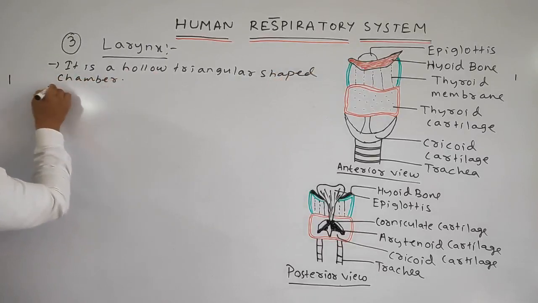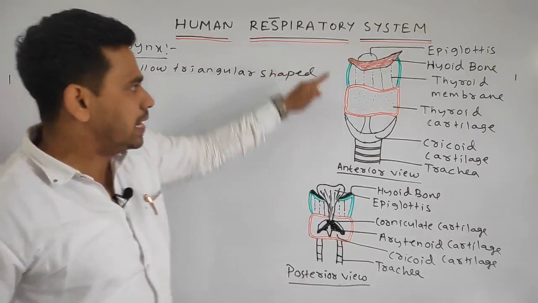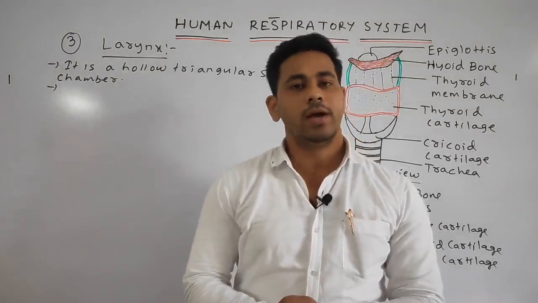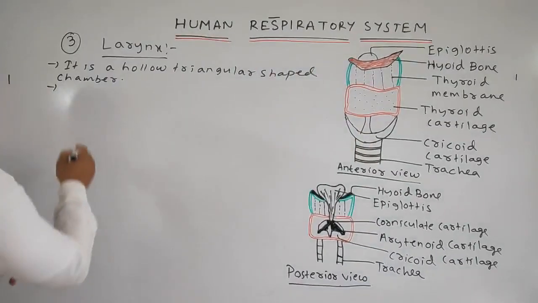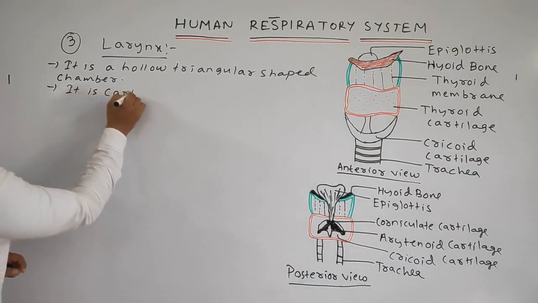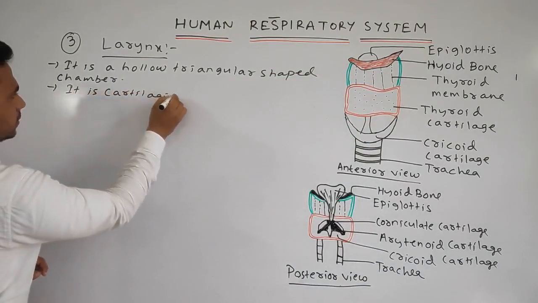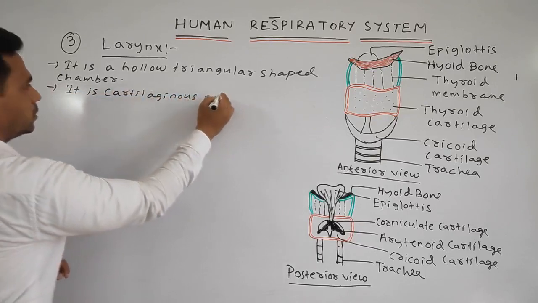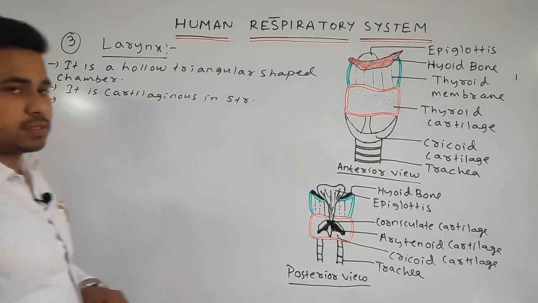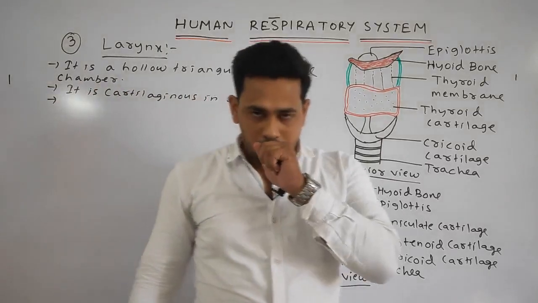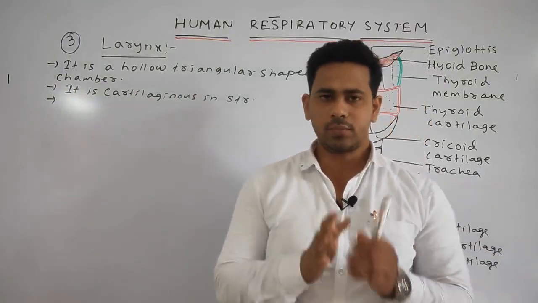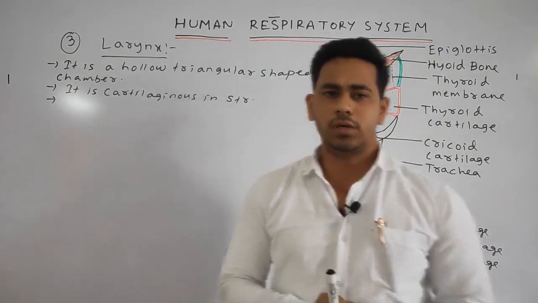Next point, the larynx is cartilaginous in nature, meaning it is made up of cartilages. Next point, the location.